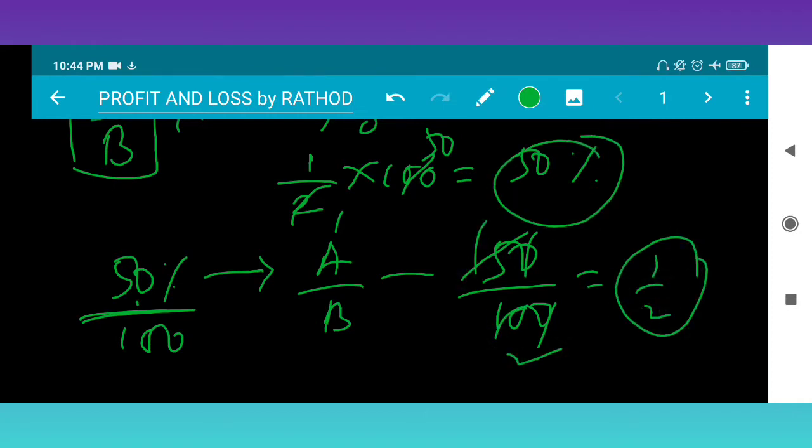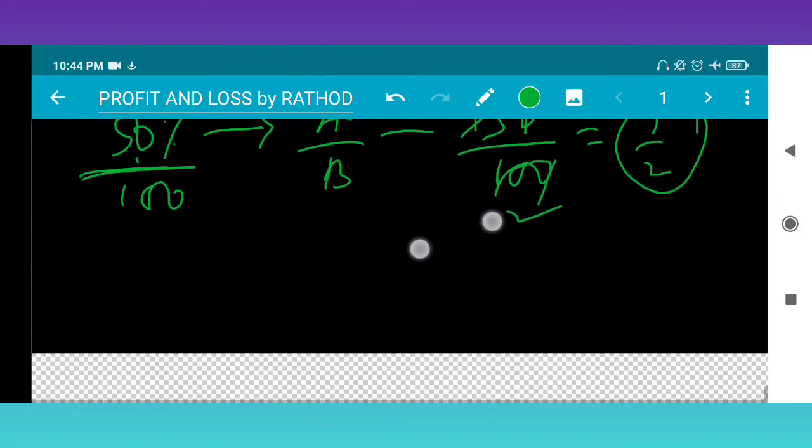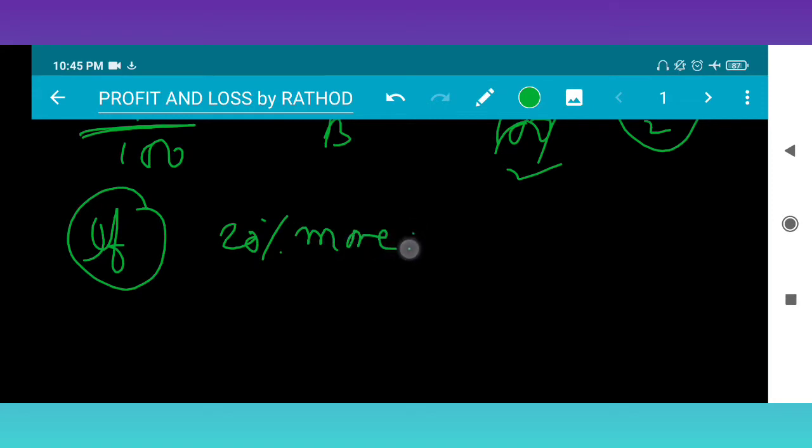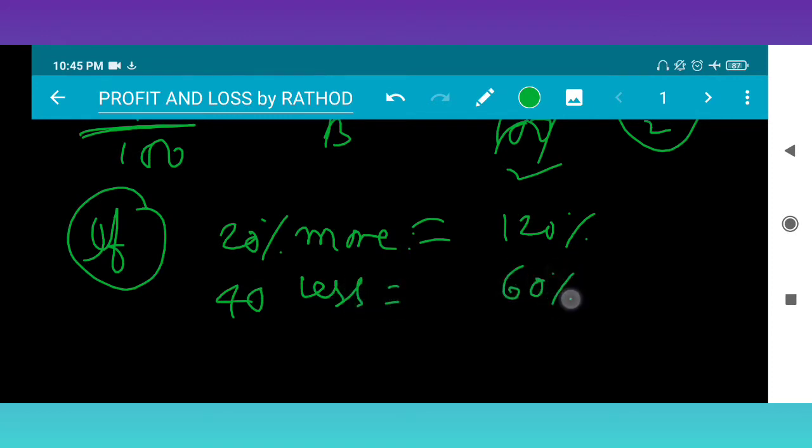Some more interesting ones. If in any question 20% more, that means 120%. Suppose 40% less means 100 minus 40, 60%.